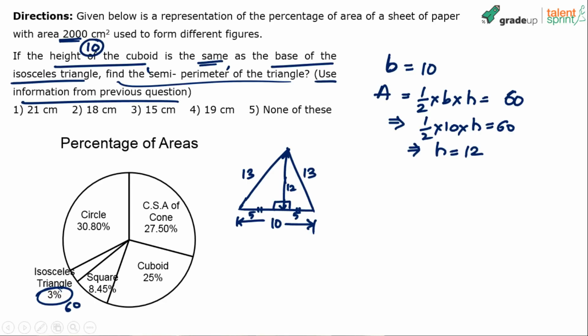You understand? I'm not writing that step now. 12 square plus 5 square equals x square. X comes out to be 13. You getting it? I know the height and I know the base. The full base 10 is divided into two halves, 5 and 5. Now do the calculation, right?